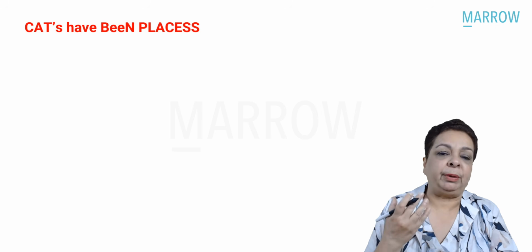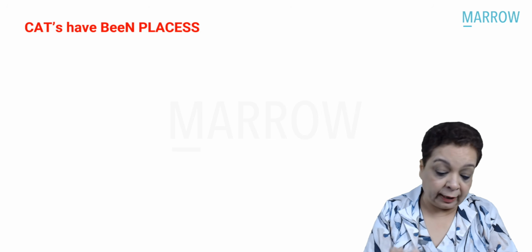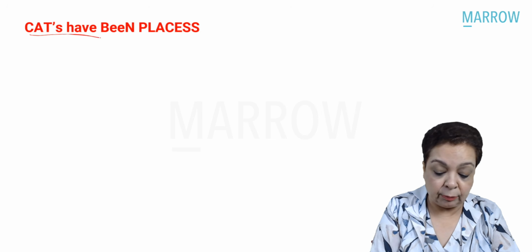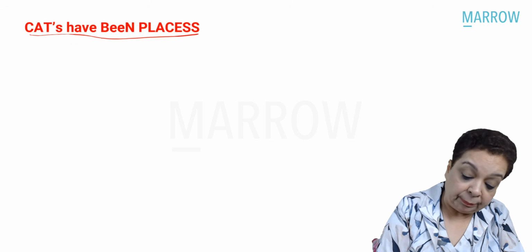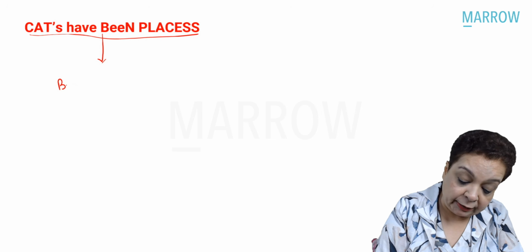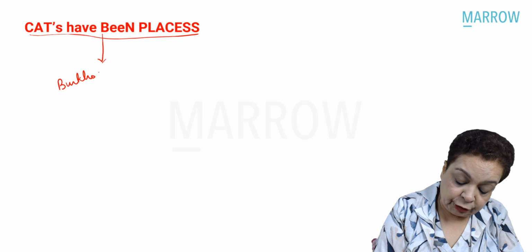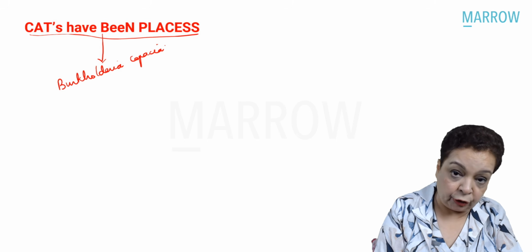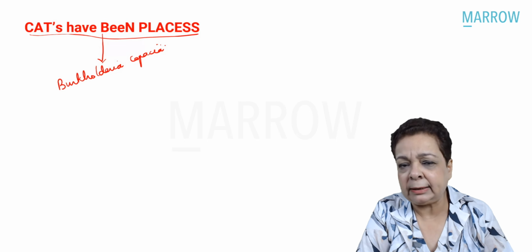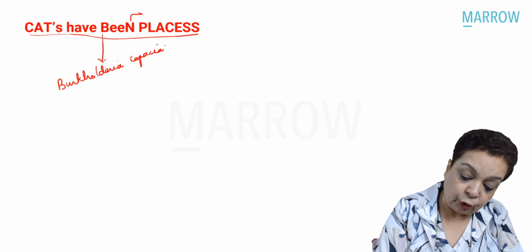Okay. But sometimes there are specific organisms, so just remember this mnemonic. Cats have been places. The B stands for Burkholderia cepacia. Which other disease do you associate with Burkholderia cepacia along with chronic granulomatous disease? Where else is it dangerous? Cystic fibrosis. Then we have Nocardia.